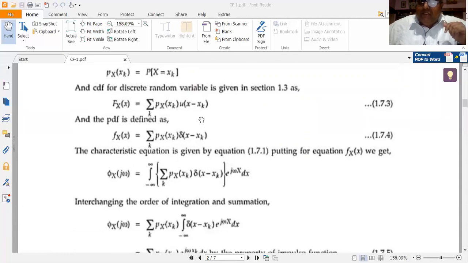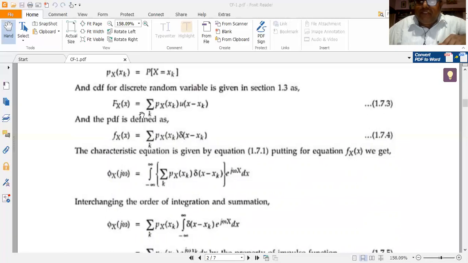The CDF can be expressed as a weighted sum, weighted meaning that each and every step function is being multiplied by a probability value. Such samples we call weighted samples.